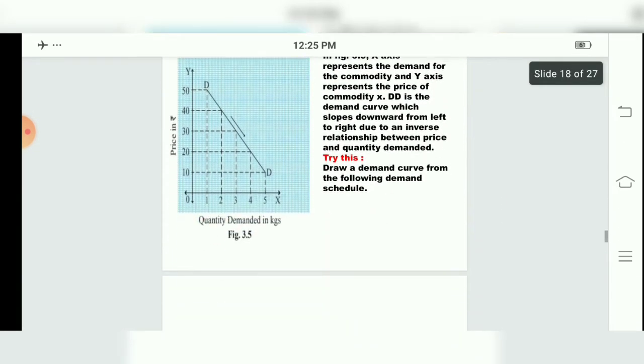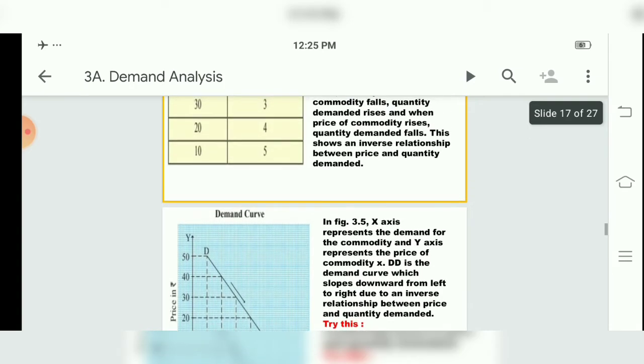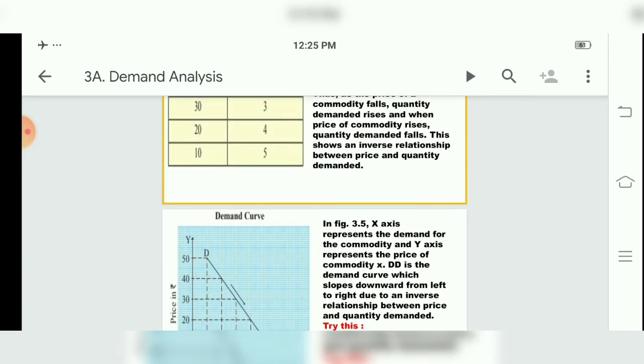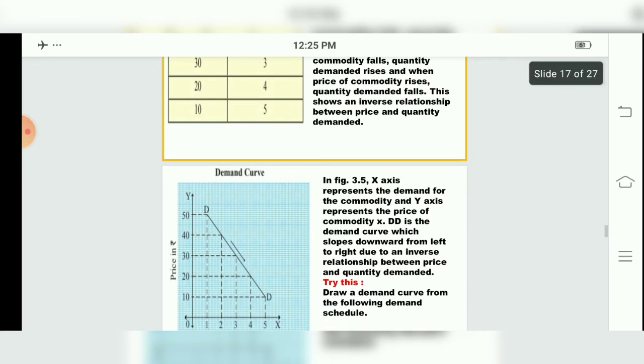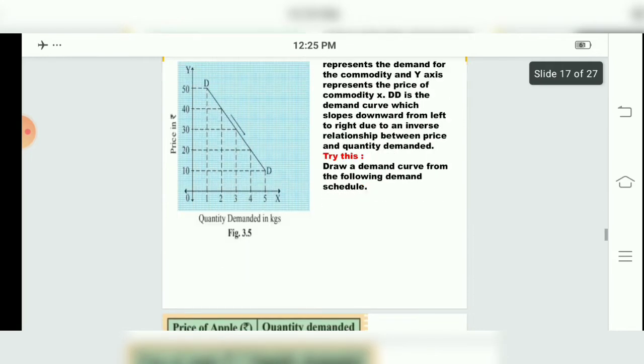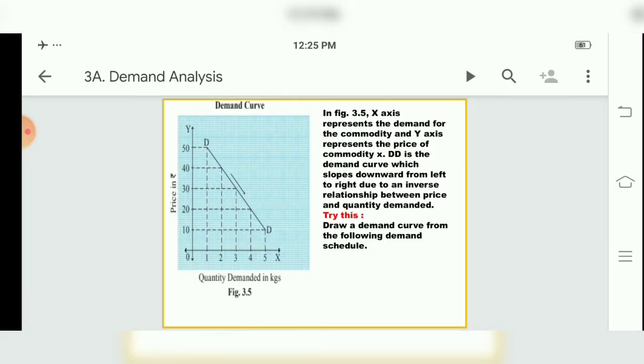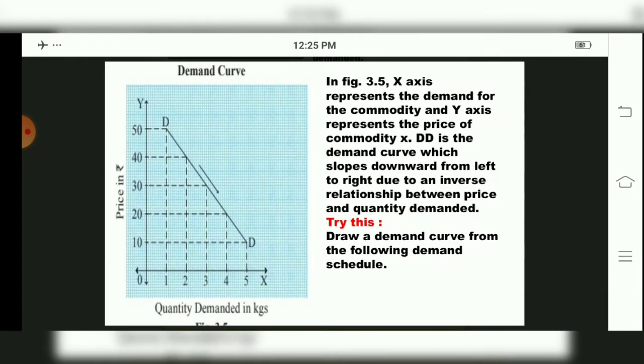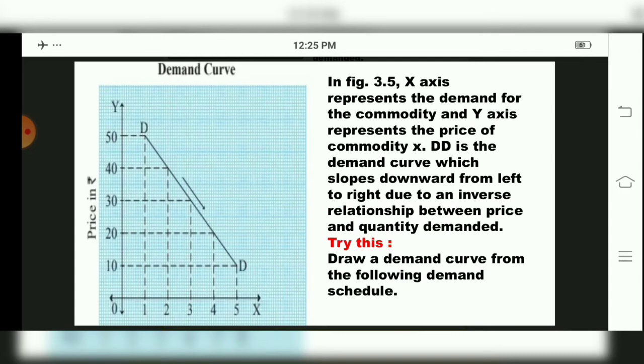Now we have to see the next part. See, introduction we finished, statement we finished, meaning we finished, table and explanation of the table we finished. Now we come to the graph, the schedule. So that also we have to draw, children, in our classwork book, and then we have to write the explanation of the table. So can you see the table over here? We have drawn the demand curve, children.